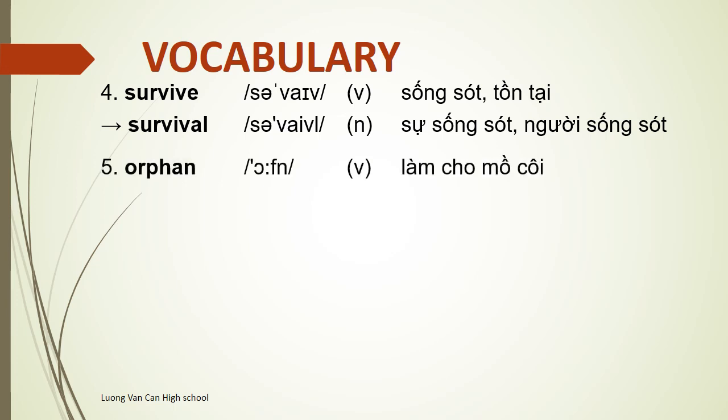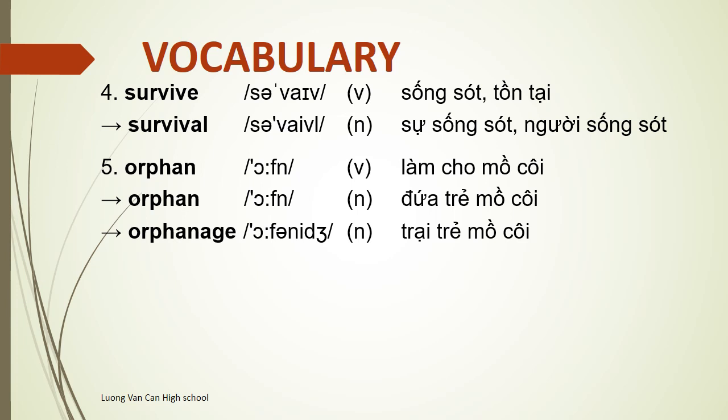5. Orphan. Orphan is a verb and is also a noun. Orphanage. Orphanage is a noun, is stressed on the first syllable. 6. Abandon. Abandon is a verb, is stressed on the second syllable.